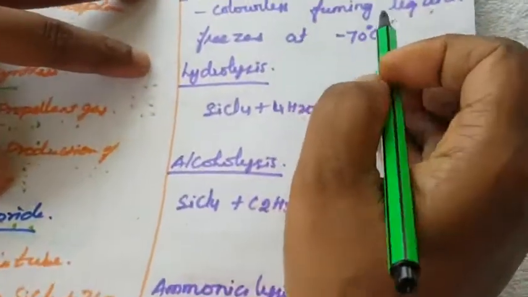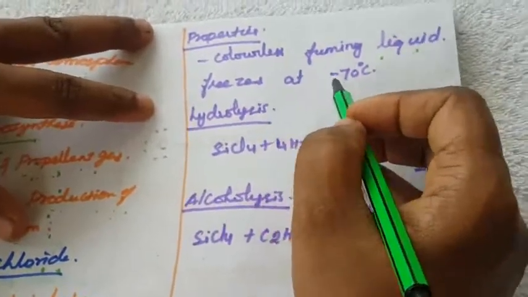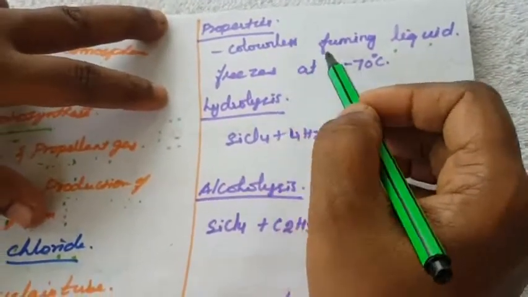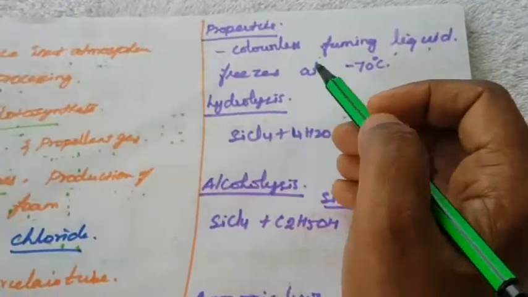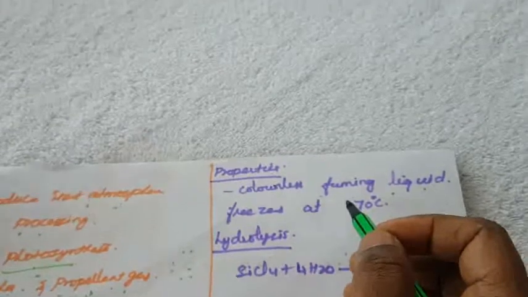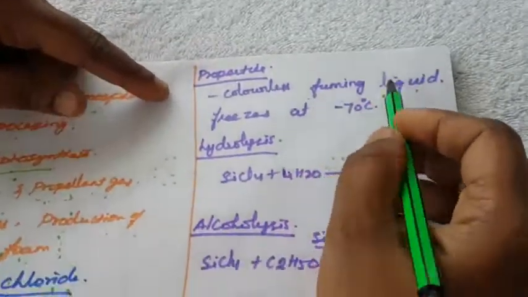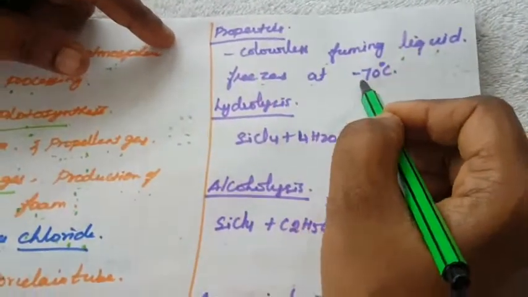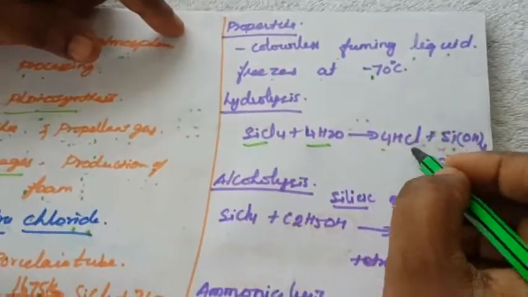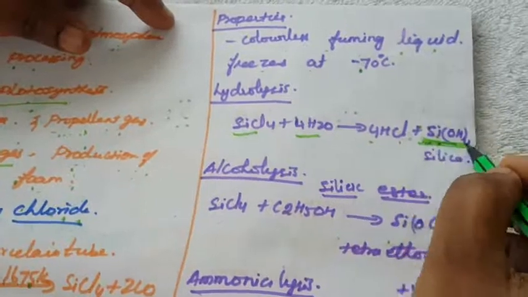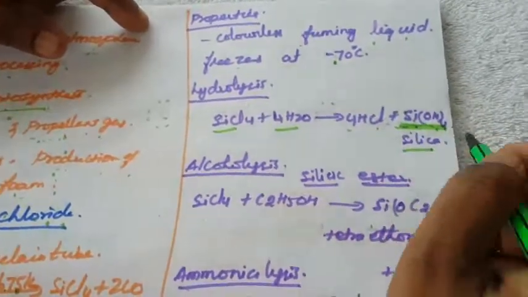Next one is what are the properties? It is a colorless fuming liquid. It freezes at -70 degrees Celsius. Fuming means it looks like white smoke. So that is a colorless fuming liquid. Hydrolysis: silicon tetrachloride undergoes hydrolysis to form hydrochloric acid and silicic acid, Si(OH)4. That is called silica.